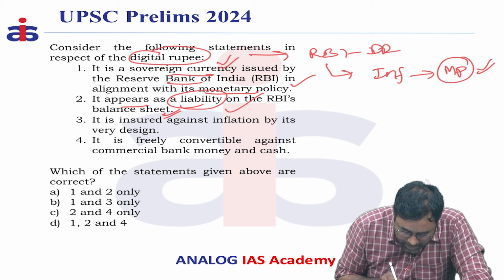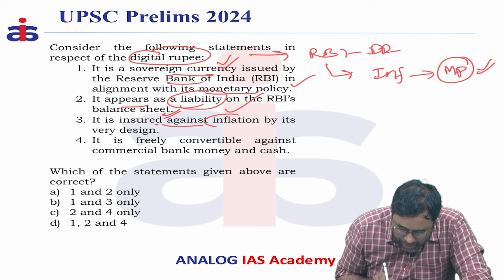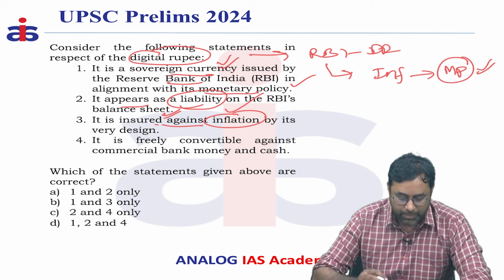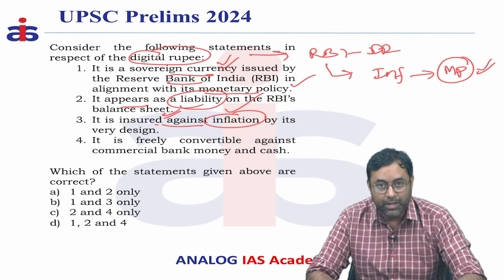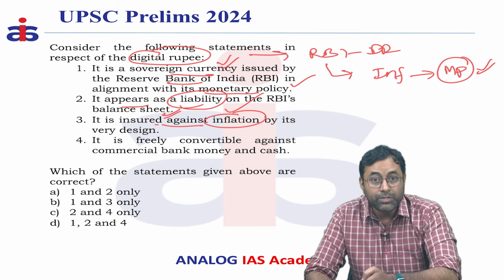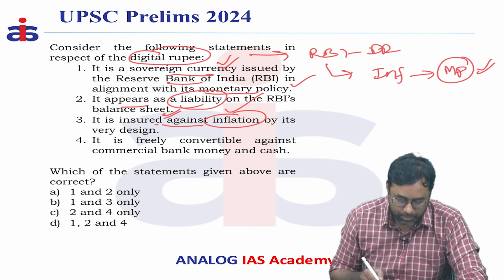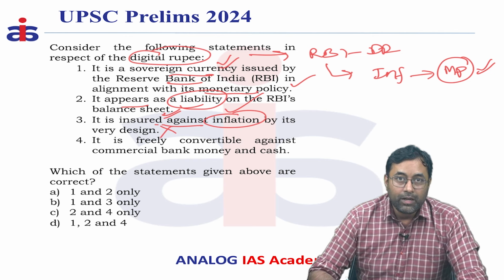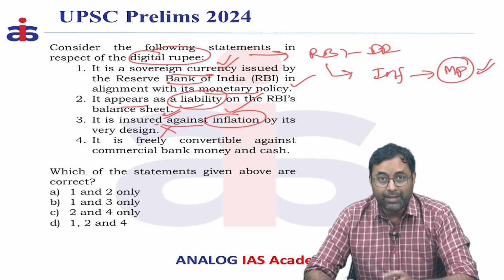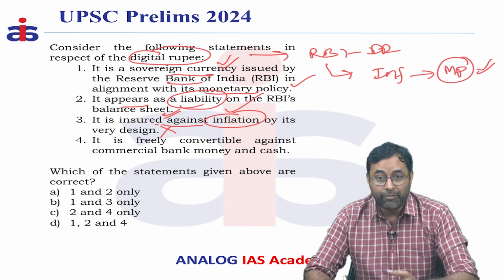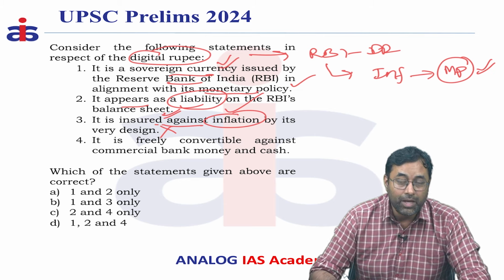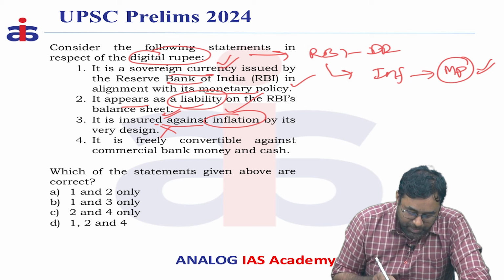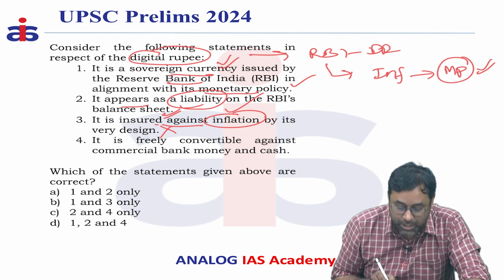And the third statement says that it is insured against inflation by very design. That means this digital rupee is securing against inflation or reducing the inflation. So that is not a correct statement. We cannot say that the digital rupee all the time will control or regulate the inflation. It can even have an impact if it is released excessively into the economy. So that's why the third statement is incorrect, a wrong statement.